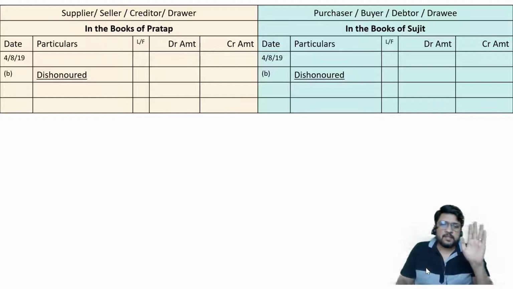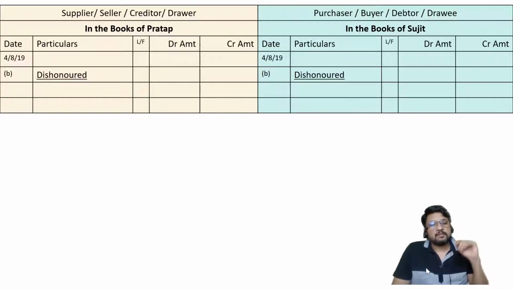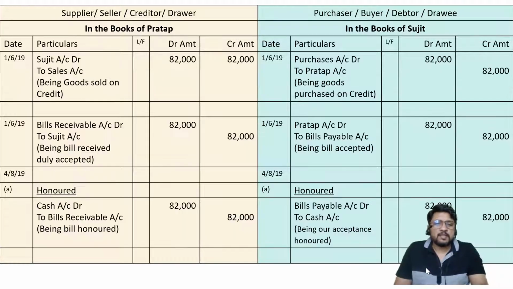Then Pratap says, this is a bills payable, come on, pay. Sujit says, sorry, I don't have cash. I'll not pay. You may take any legal action, but I don't have cash. I'm not going to pay. So for Pratap, what is going to happen? What is your opinion? Pratap will give that bill back to Sujit, just like in the previous case he had given the bills receivable for Pratap and bills payable for Sujit.